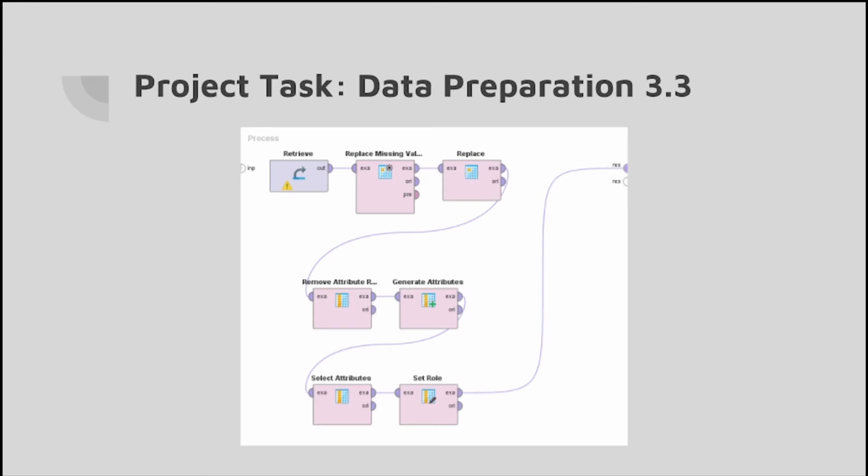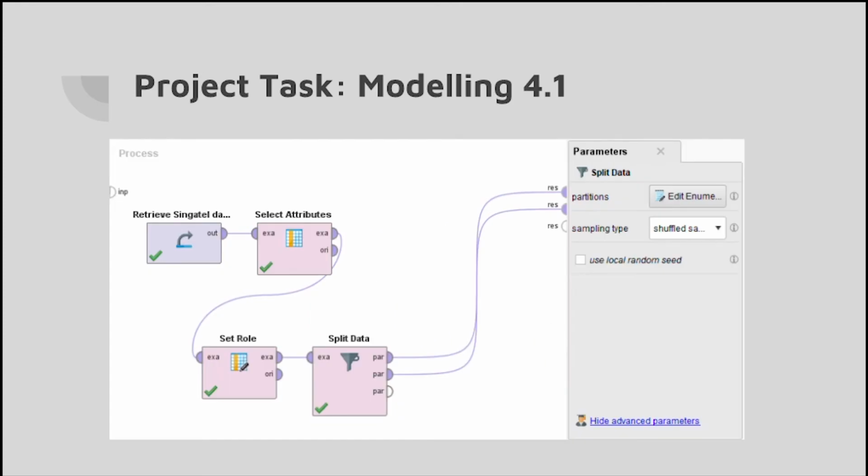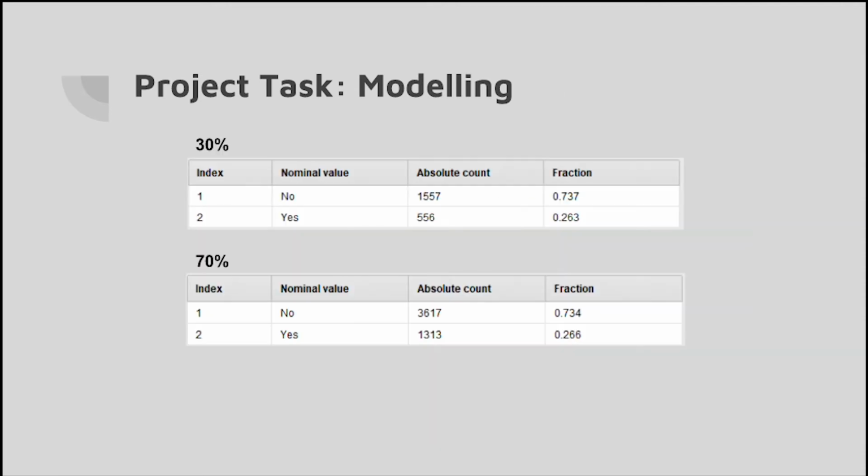Hi, my name is Kelly, and I'll be running through this part of data preparation, the first part of modeling. So we use the set row operator to set the attribute as churn for the label. On this slide, you'll see that we use the split data operator to split the data to 70% and 30%. And we use the shuffle sampling to give more accuracy to the model, even though it shuffles the data into random subsets. This is the result that we got from the previous slide.